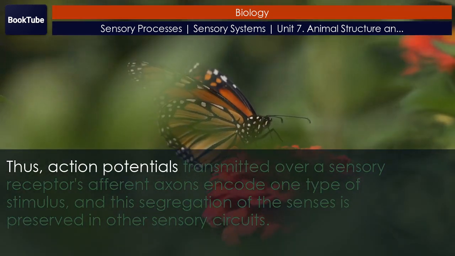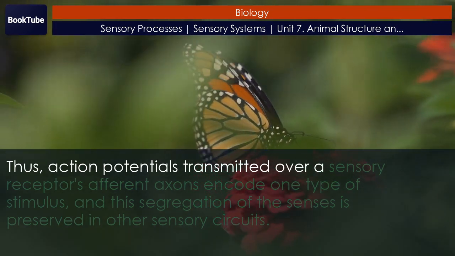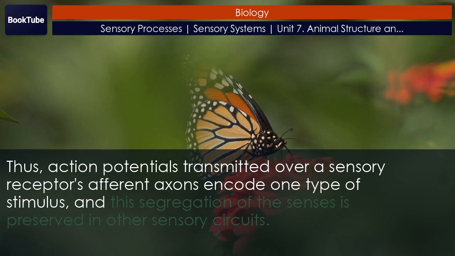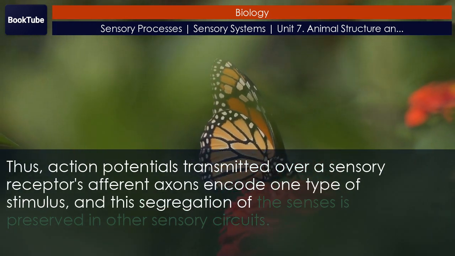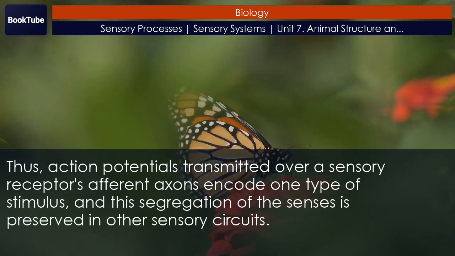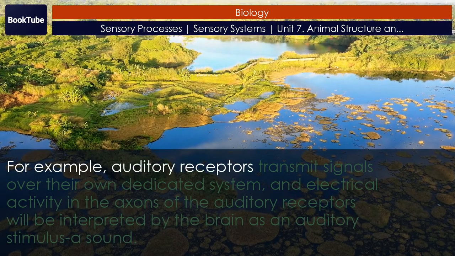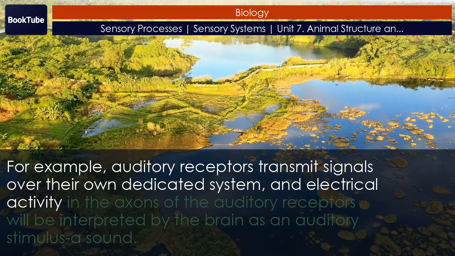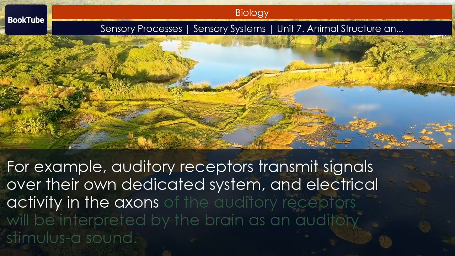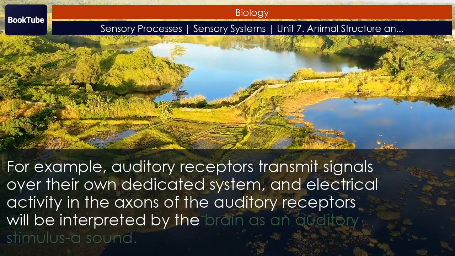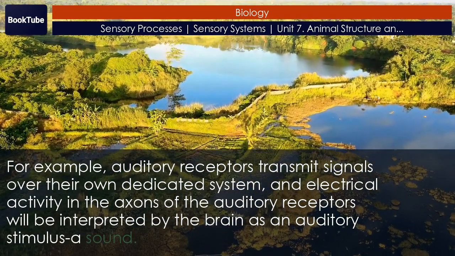Thus, action potentials transmitted over a sensory receptor's afferent axons encode one type of stimulus, and this segregation of the senses is preserved in other sensory circuits. For example, auditory receptors transmit signals over their own dedicated system, and electrical activity in the axons of the auditory receptors will be interpreted by the brain as an auditory stimulus, a sound.